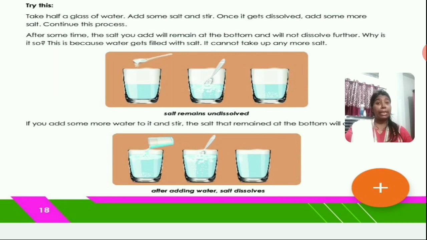But if we continuously keep on adding sugar to it, then at some point of time you will see the sugar stops dissolving in water. The sugar stops dissolving and it will settle at the bottom of the water. And what you have to do, you should add a little more water to it. See here.